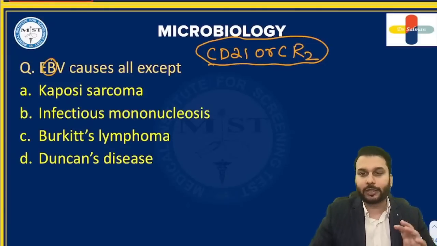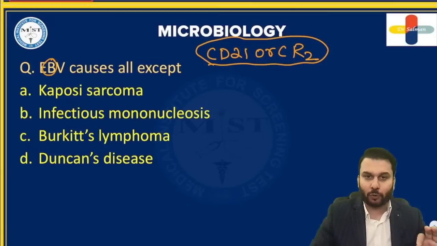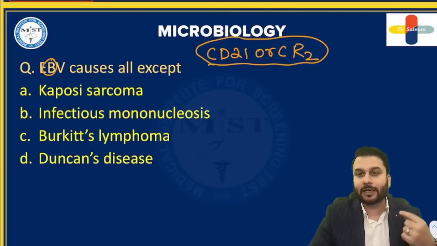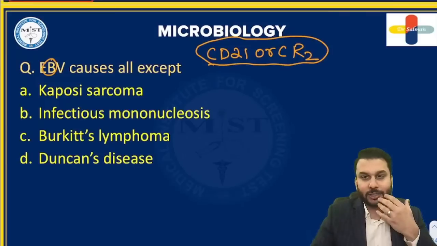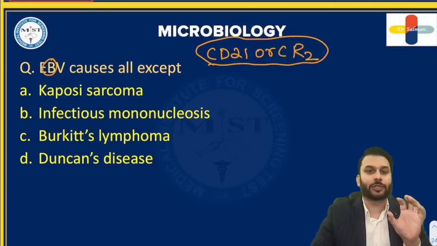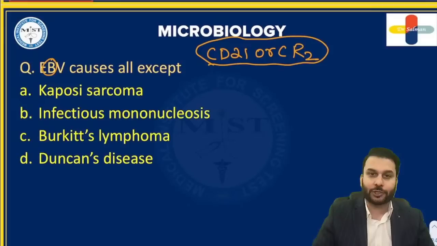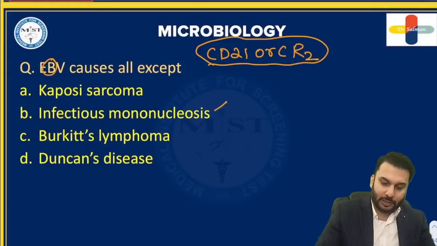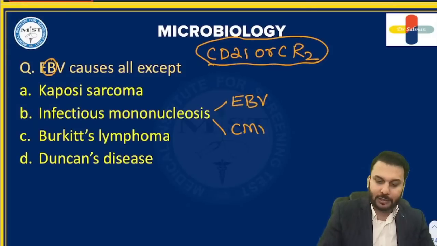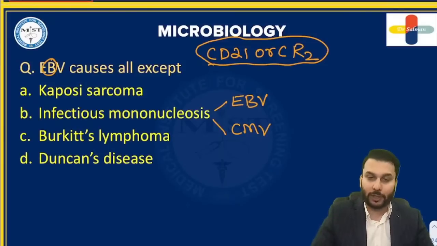Now, what is the general disease caused by this agent? Infectious mononucleosis, also called Kissing disease, right? It spreads through the saliva. So this is known as Kissing disease, infectious mononucleosis. But infectious mononucleosis can actually be caused by two viruses, namely Epstein-Barr virus and cytomegalovirus. Both of them can do that.